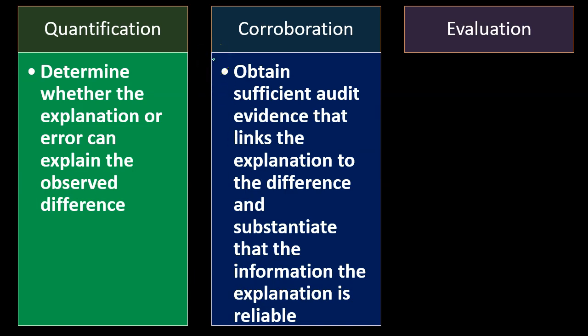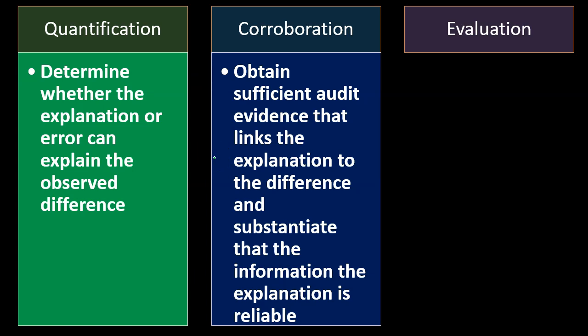Corroboration. Obtain sufficient audit evidence that links the explanation to the difference and substantiate that the explanation is reliable. So once we've basically said, hey, this is what we believe the difference is, then we want to go in and actually test that. We want to corroborate that information. So we're going to obtain sufficient audit evidence that links the explanation, what we believe the difference is due to, to the difference.